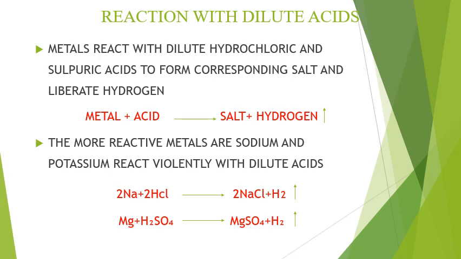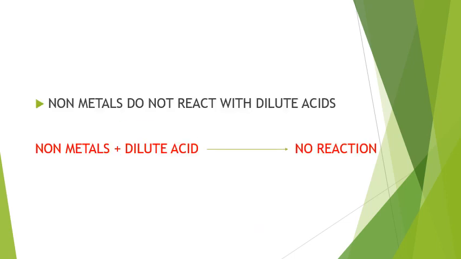This is the reason why certain food items which contain acids like pickles and curd should not be stored in metallic utensils made of iron and aluminium. As there is a reaction between the acid and the metal, it may result in the formation of poisonous substance. Nonmetals do not react with dilute acids.